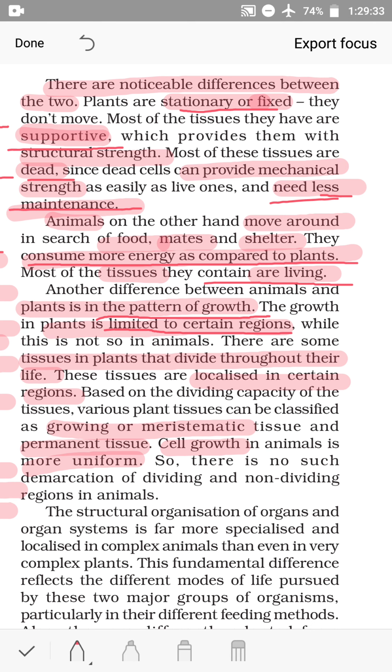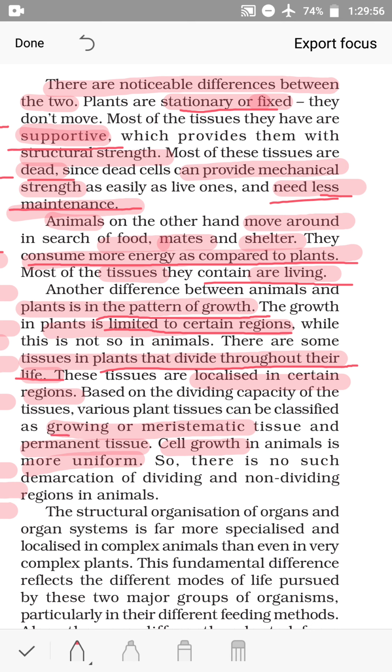There are some tissues in plants that divide throughout their life. These tissues are localized in certain regions. That means these are restricted to certain regions. Based on the dividing capacity of the tissues, various plant tissues can be classified as growing or meristematic tissue and permanent tissue.